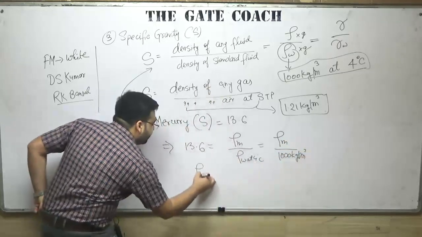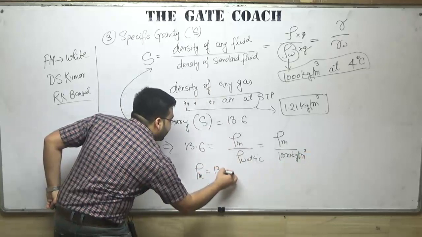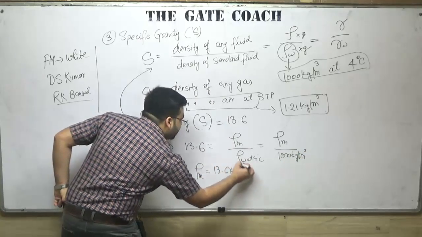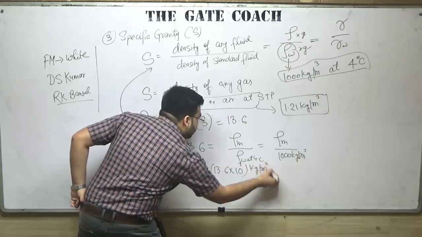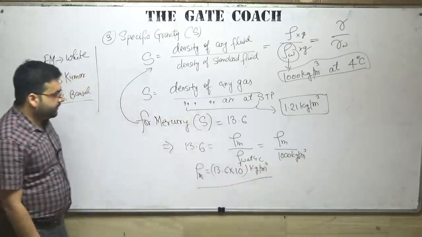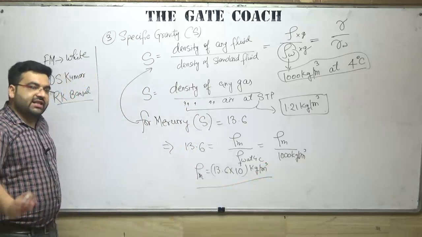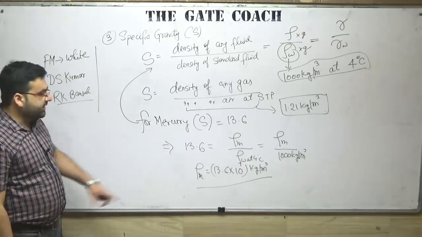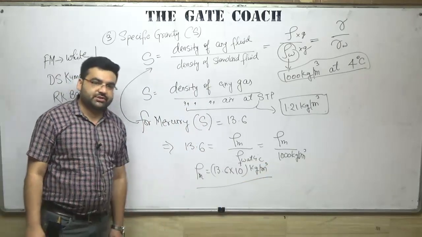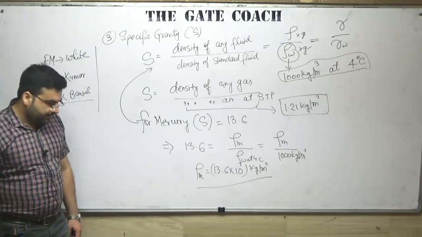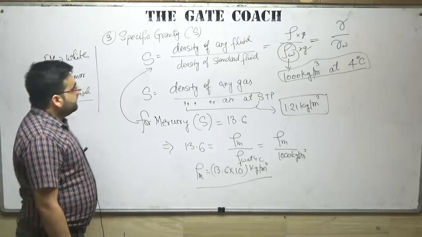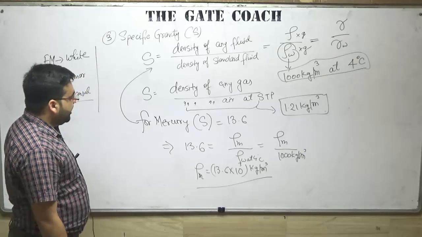So density of mercury will be 13.6 into 10 raised to the power 3 kilogram per meter cube. This density should be remembered, because it will be frequently used in manometers. Clear?